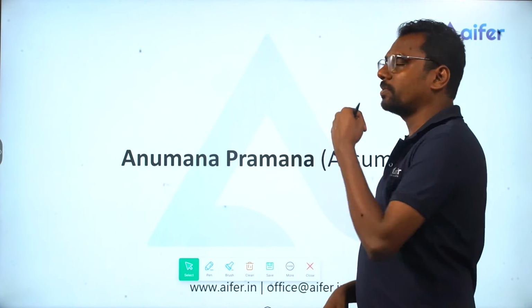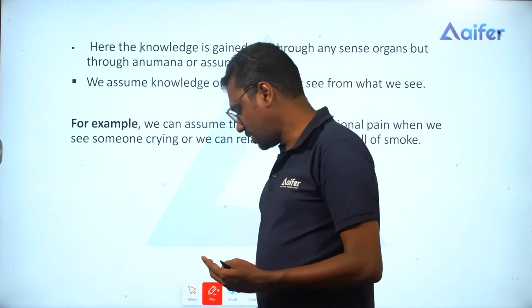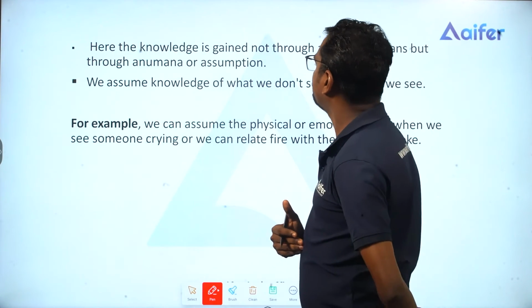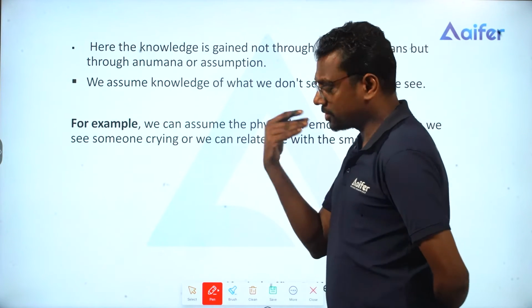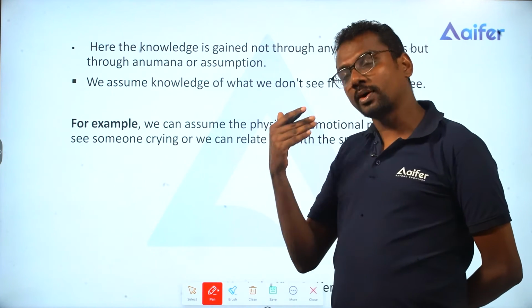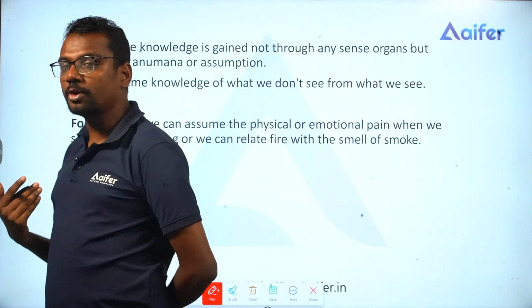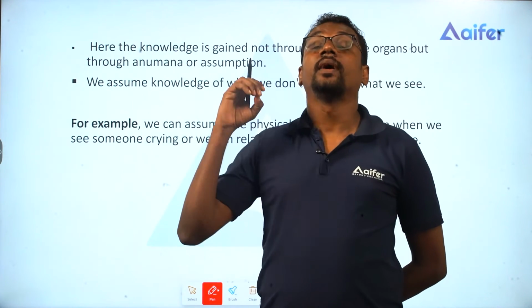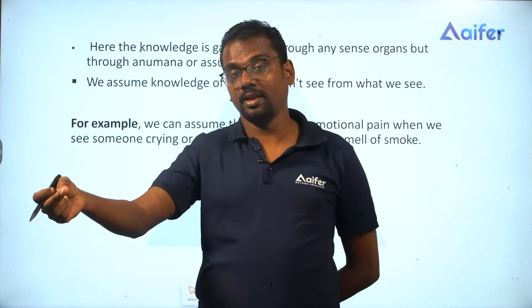Then coming to the next Pramana, Anumana Pramana, or inference. Anumana Pramana is knowledge gained through inference, based on what we already know. For example, the most classic example of Anumana is when you're walking near a hill, you see smoke coming out of the hill and you conclude there is fire on the hill.